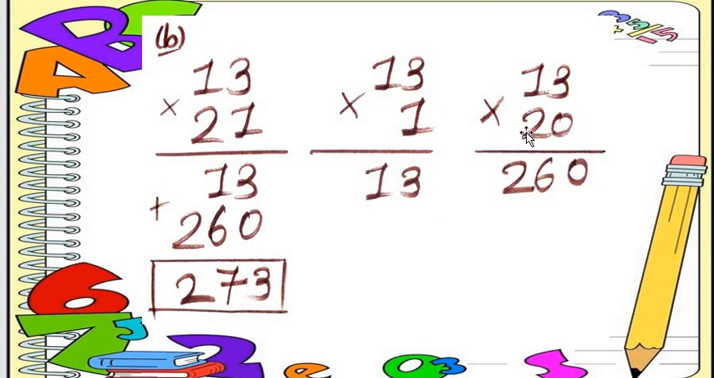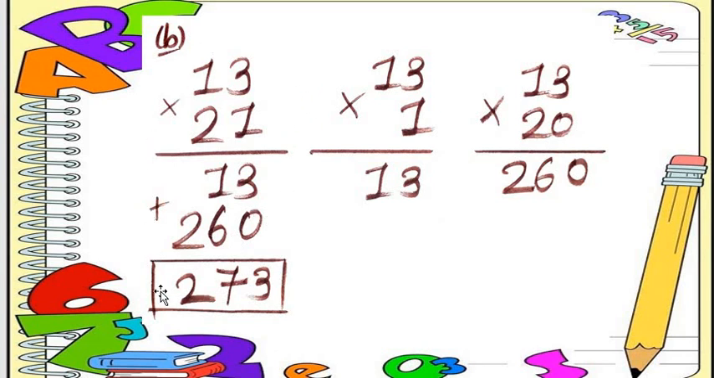Then after, multiply 13 with 2. 2 3s are 6, 2 1s are 2, so we get 26. 3 plus 0 is equal to 3. 1 plus 6 is equal to 7, and 2 as it is. So what answer did we get here, all students? 273. Understood? I hope you all have understood.